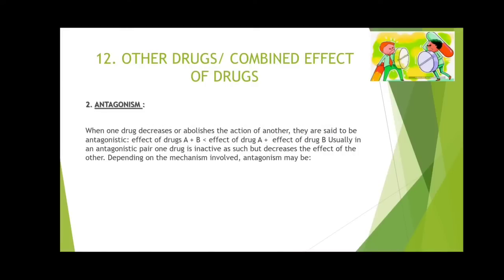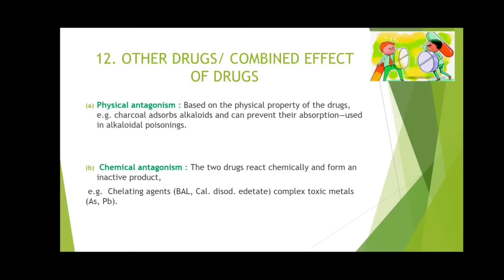When one drug decreases or abolishes the action of another, they are said to be antagonists. Effect of drug A plus B is less than the individual effect of A plus the individual effect of drug B. Usually in an antagonistic pair, one drug is inactive as such but decreases the effect of the other. Depending on the mechanism involved, antagonism is of different types, like physical antagonism, based on the physical property of the drugs.